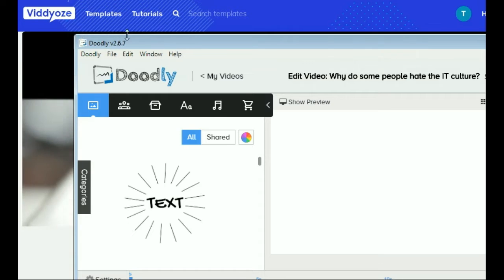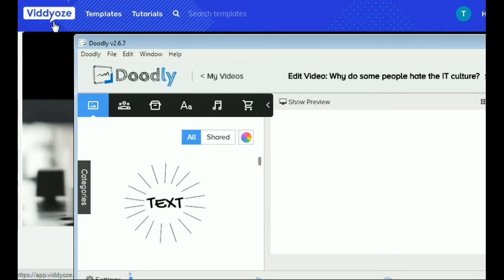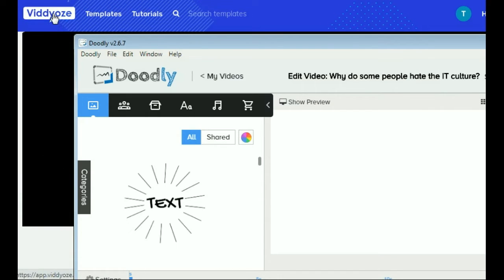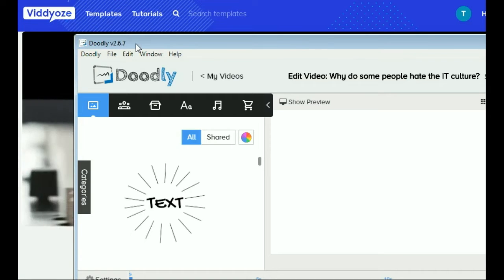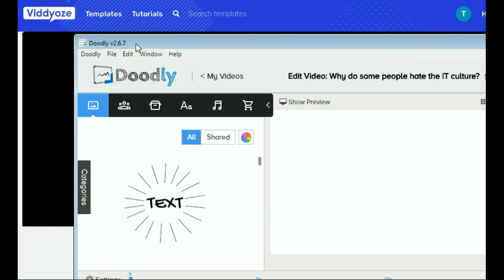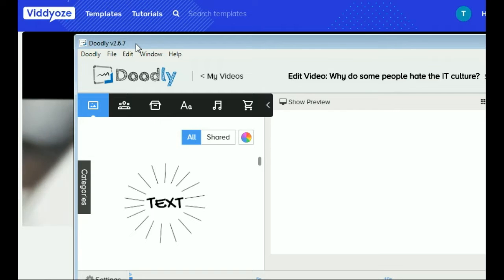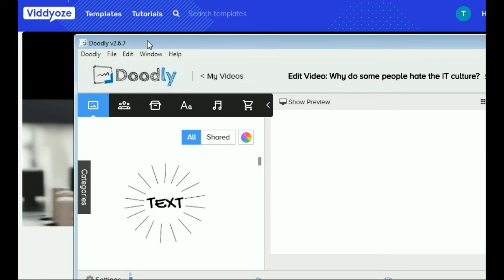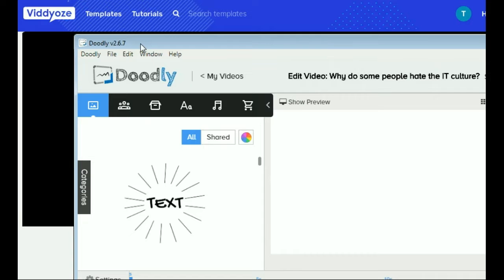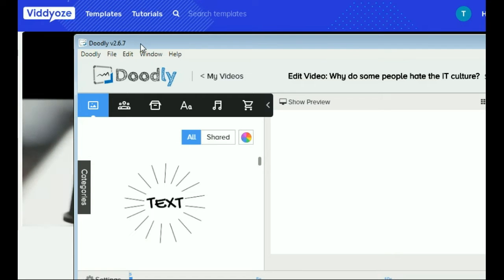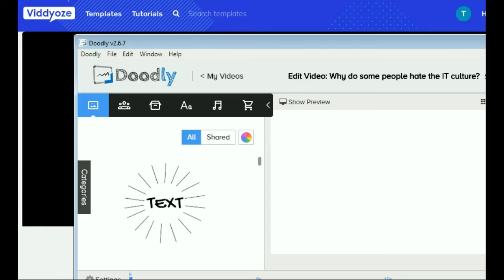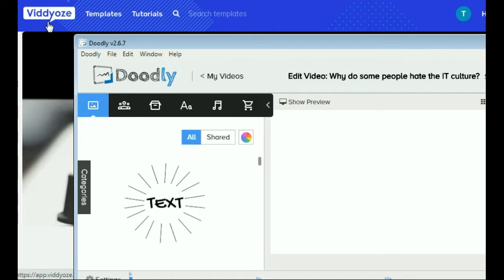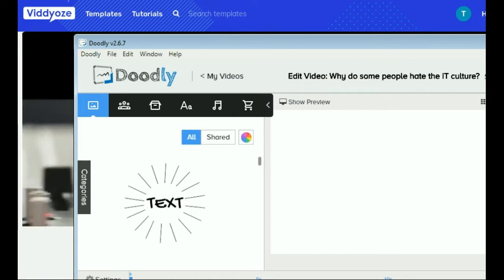And you can see, Videos you can actually run from your browser. This is a browser based application. But Doodly here is a full-fledged application. It's for Windows, or if you are using macOS, an Apple laptop. So it's not a mobile thing, it's not a web thing. You have to use it on your laptop, MacBook, or a Windows laptop if you have one. And Videos, you can access from any platform. It may be Linux, it may be your phone also, you can use it.